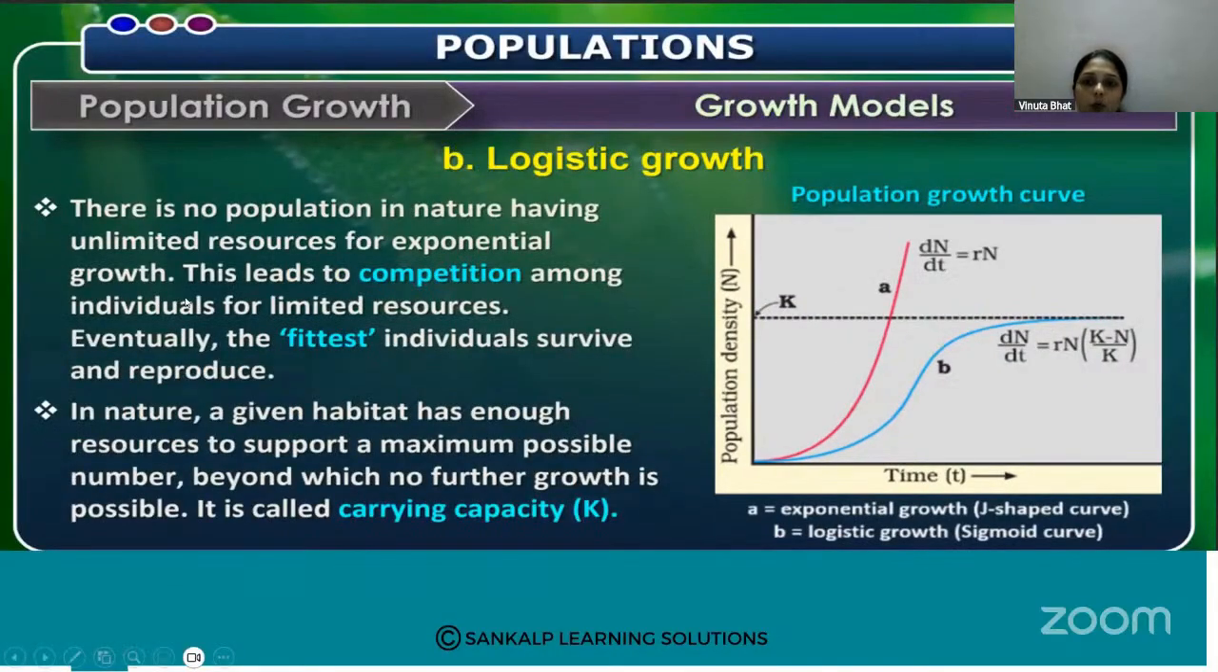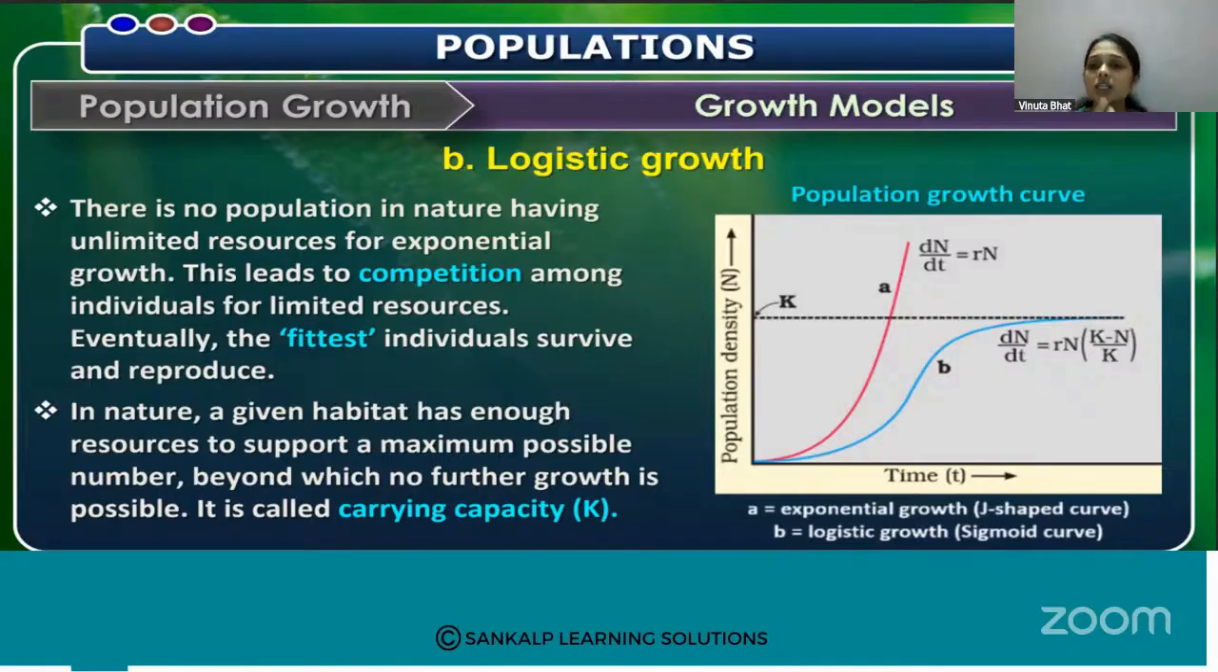Then the second growth model is the logistic growth model. You know that there is no population in nature having unlimited resources for exponential growth. There is no population having enough space and unlimited food for exponential growth. That is not that realistic. So this leads to competition among the individuals for limited resources. Eventually the fittest individuals survive and reproduce.